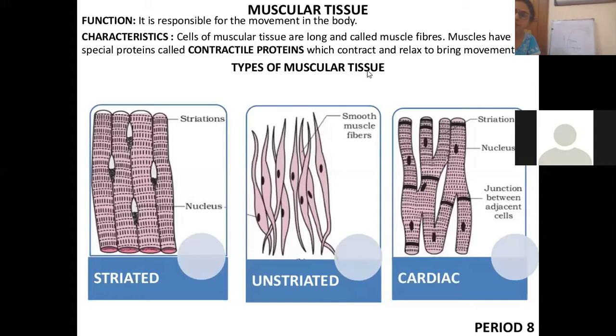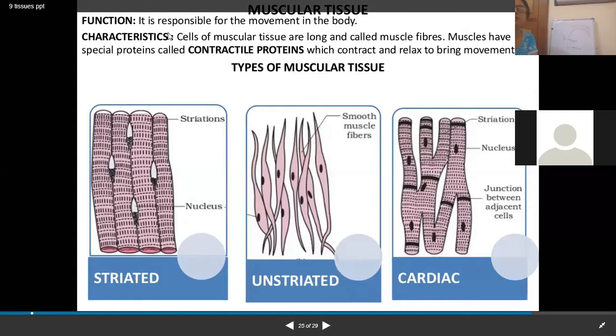Let's discuss the characteristics of striated muscle tissue. Why is it called striated muscle tissue? Because of the presence of alternate light and dark bands. There is proper striation. You can see the striation where my cursor is showing. This is a dark band, this is a light band, this is dark, light, dark. So there is proper striation.